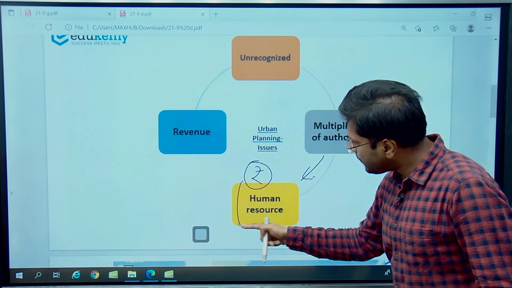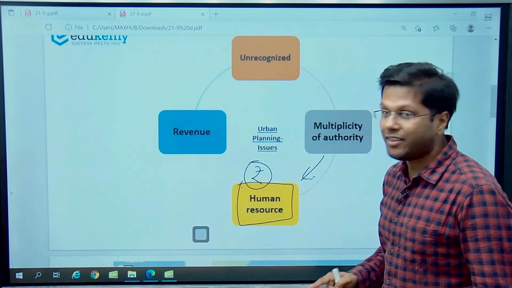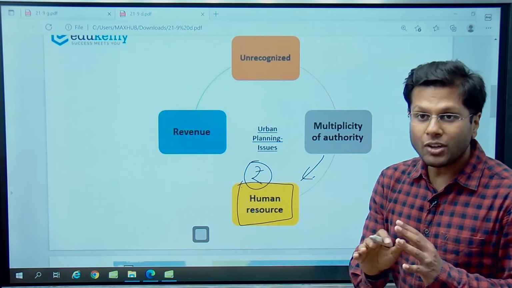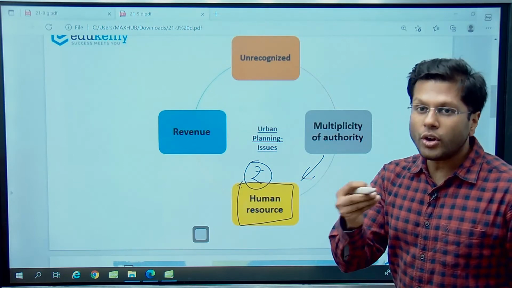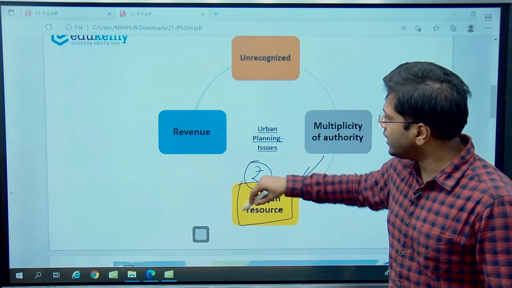So people participation is a very important concept while we try to manage urban spaces, because largely they are dense spaces, and dense spaces require more cooperation amongst the public. So this is one important issue.